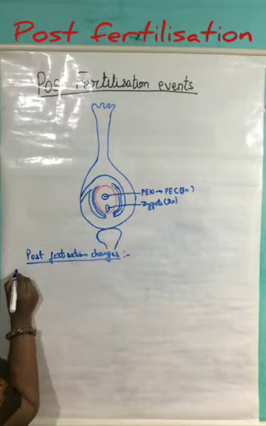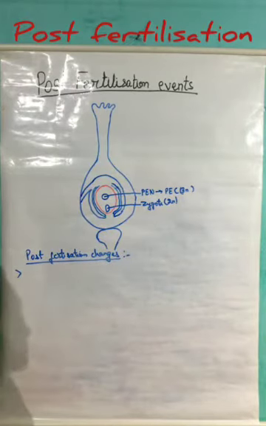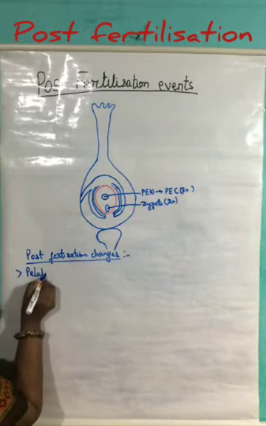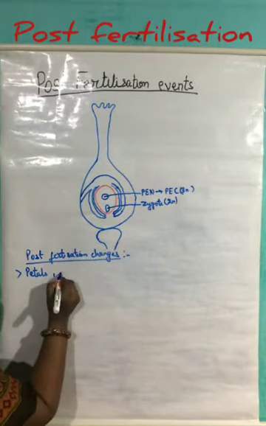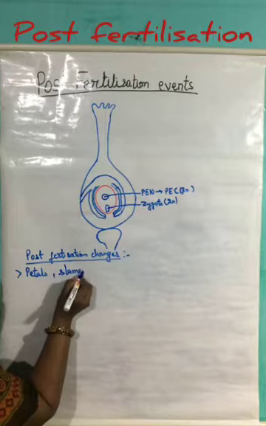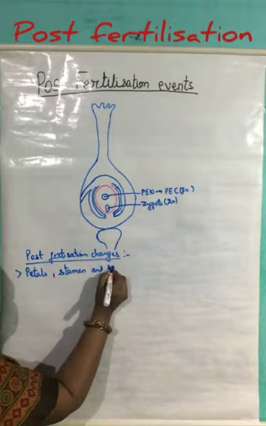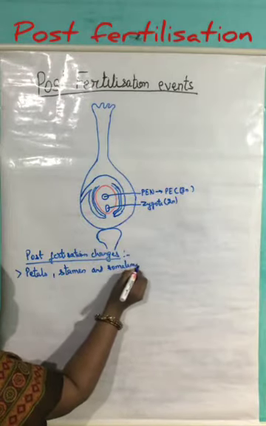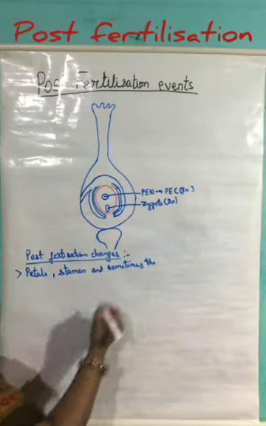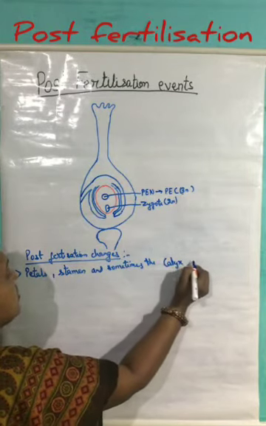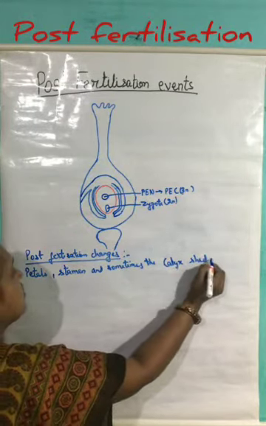The different post-fertilization changes which take place in the flower are that the petals, stamen, and sometimes the calyx shed off.